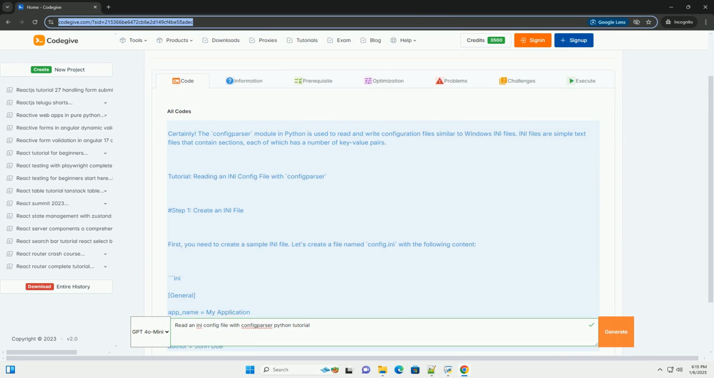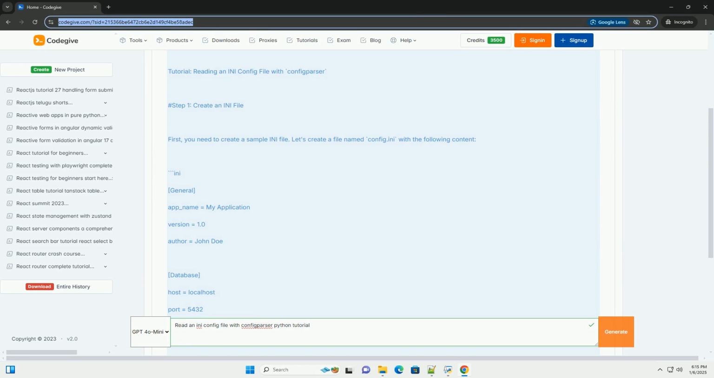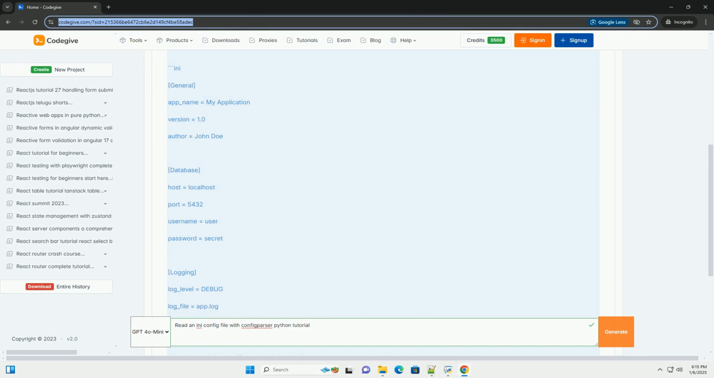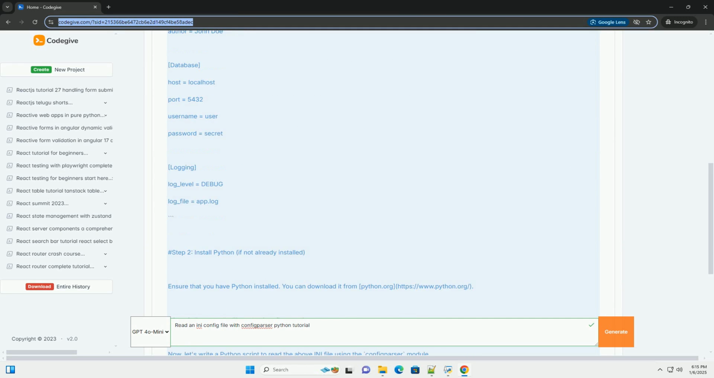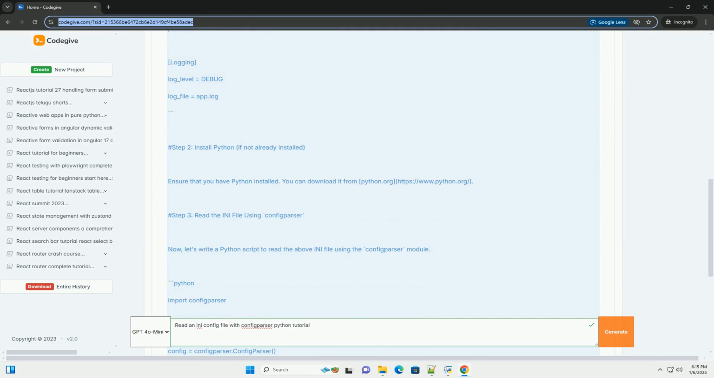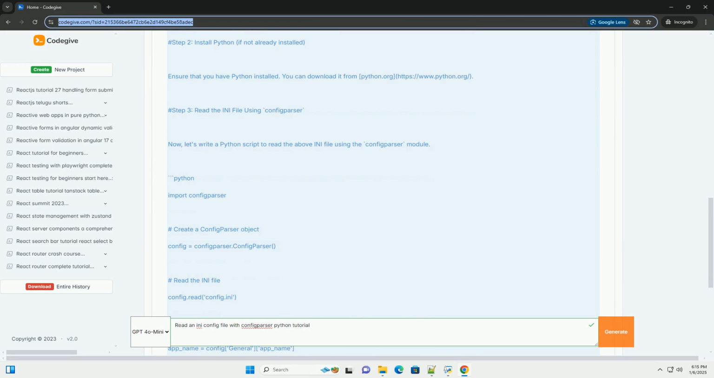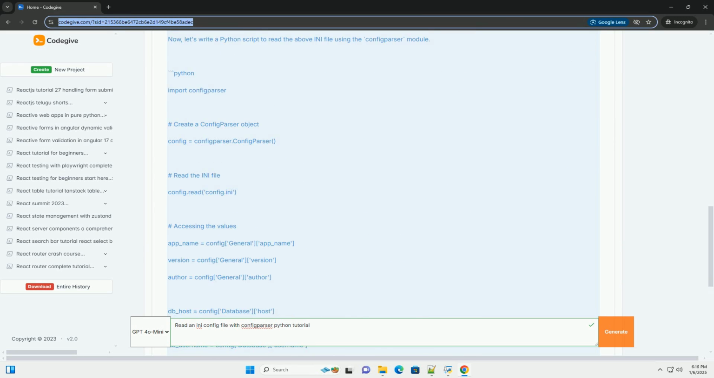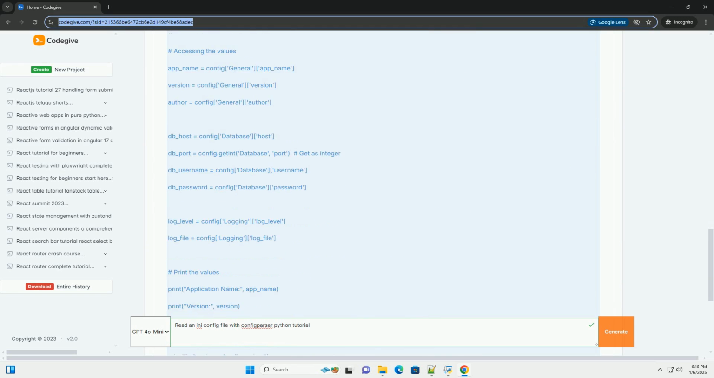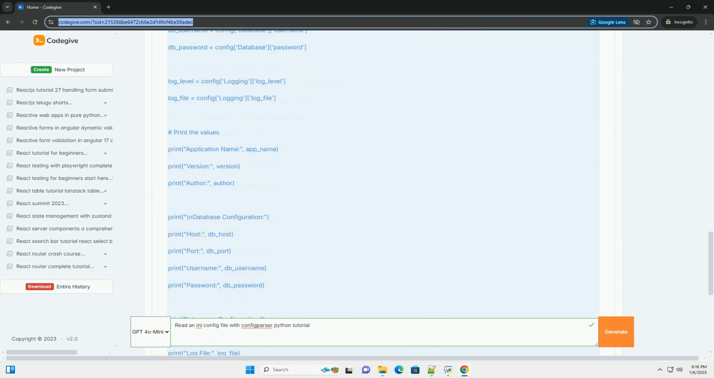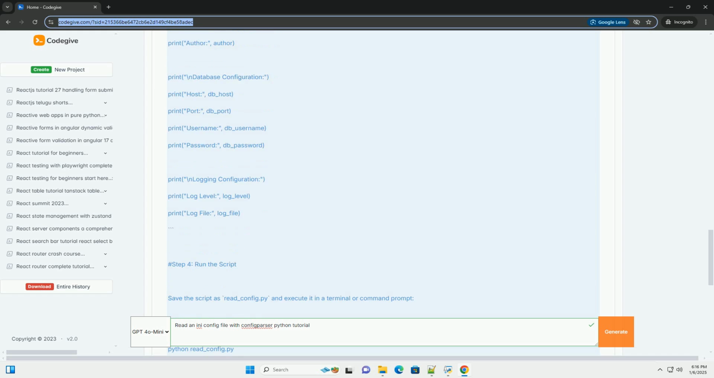Certainly. The configparser module in Python is used to read and write configuration files similar to Windows INI files. INI files are simple text files that contain sections, each of which has a number of key value pairs. Tutorial: Reading an INI config file with configparser.